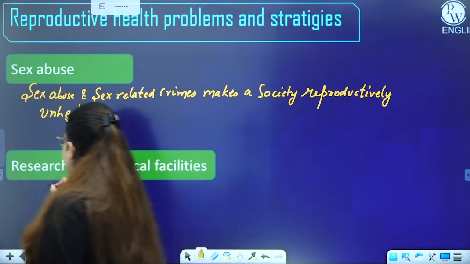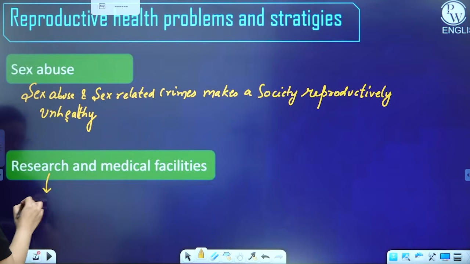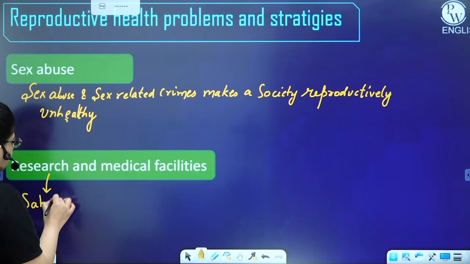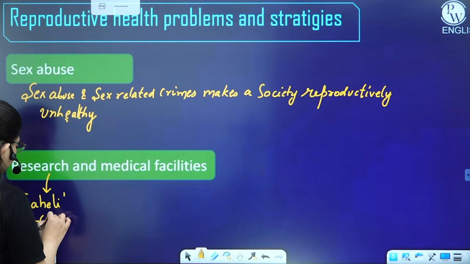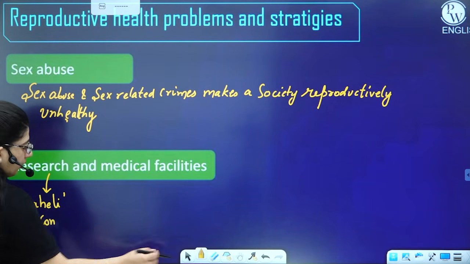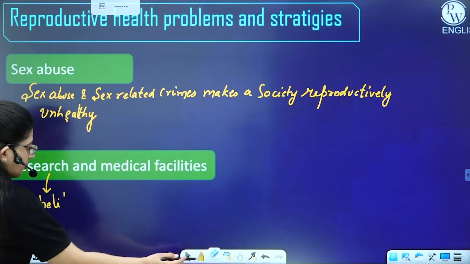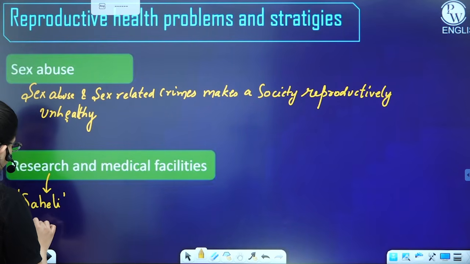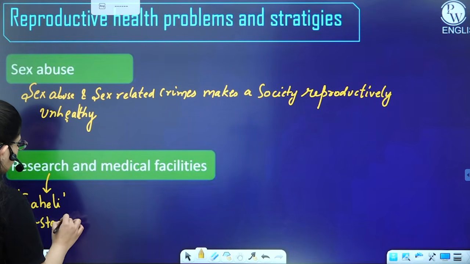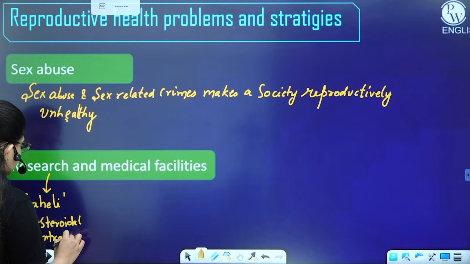So here, in research, we have made Saheli. Saheli is a non-steroidal contraceptive pill. That means it does not contain a steroid, so the side effect is very less, right?